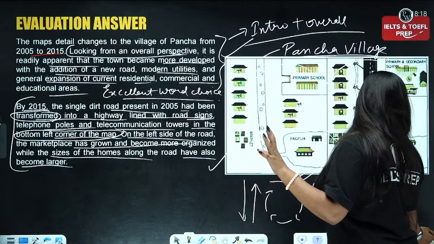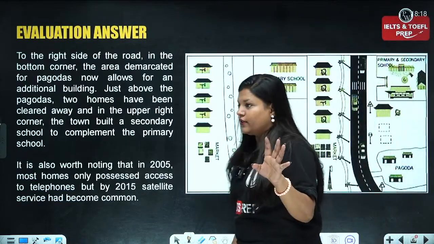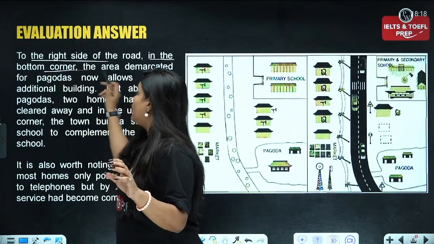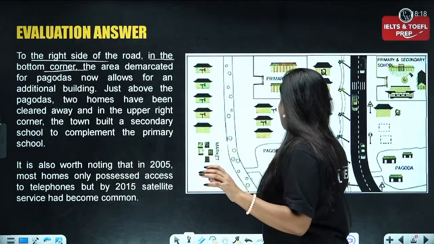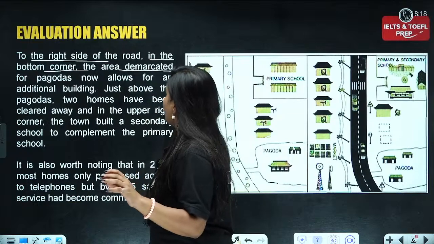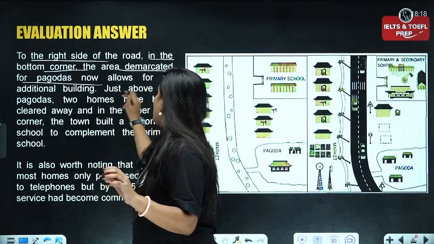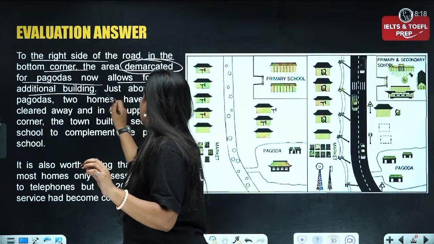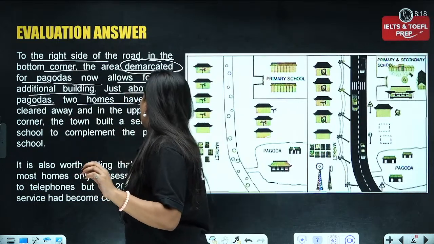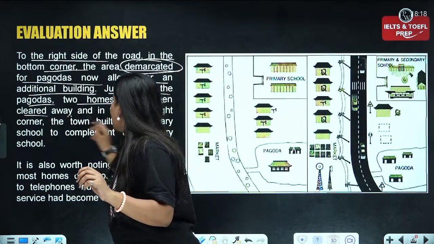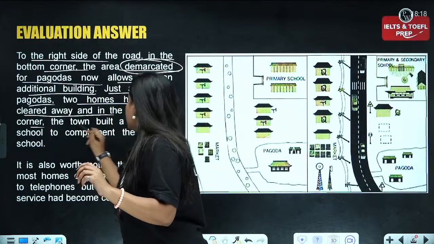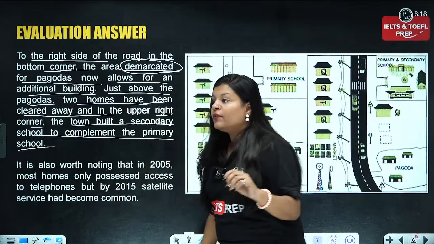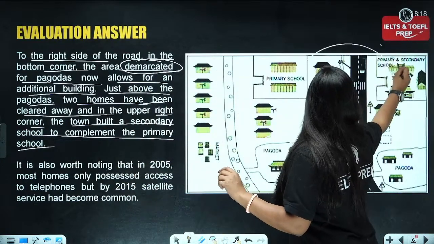Okay. Now let's talk about the next part of the answer. Okay. Now, to the right side of the road, in the bottom corner, the area demarcated for pagodas is now allowed for an additional building. So the word choice is again very good. Just above the pagodas, two homes have been cleared away in the upper right corner. The town built a secondary school to complement the primary school. Okay.